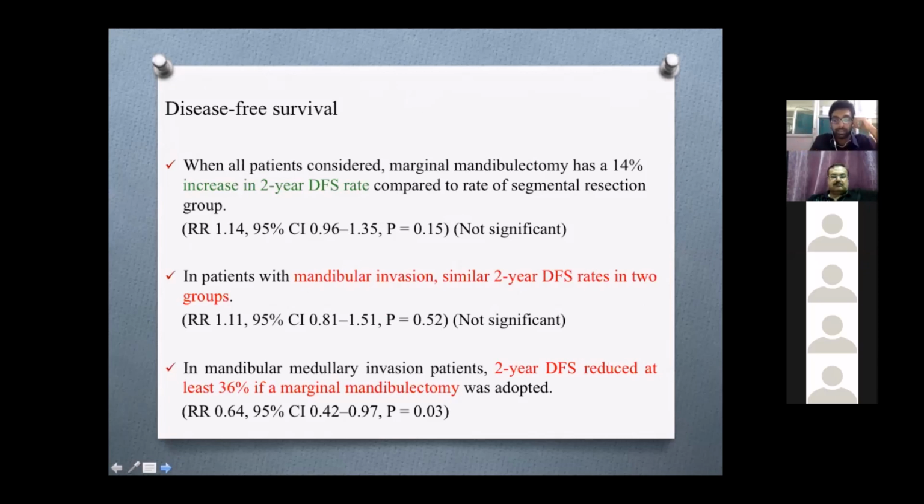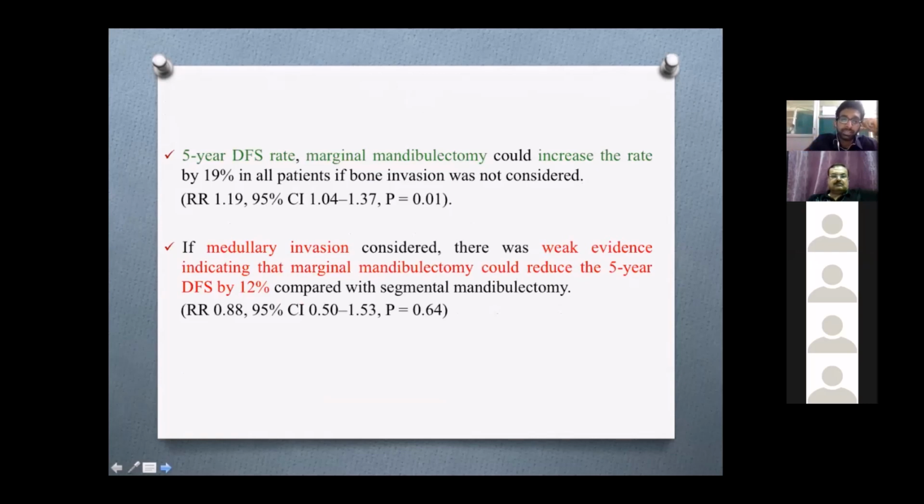This was significant. Coming to 5-year disease-free survival, marginal mandibulectomy could increase the rate by 19% if bone invasion is not considered. But if there is a medullary invasion, there is weak evidence indicating that marginal mandibulectomy could reduce 5-year disease-free survival by 12% compared with segmental mandibulectomy. This is not significant.